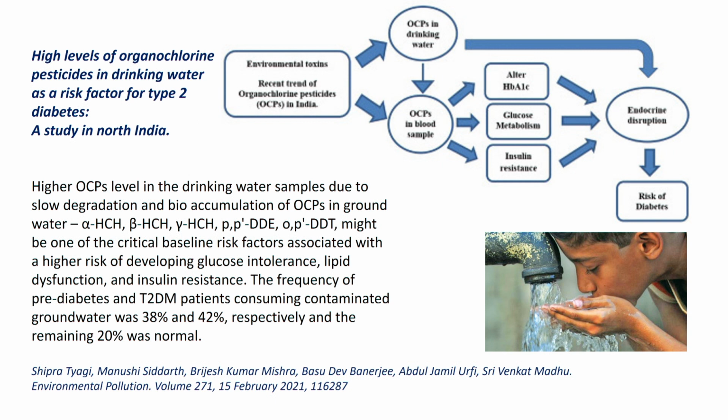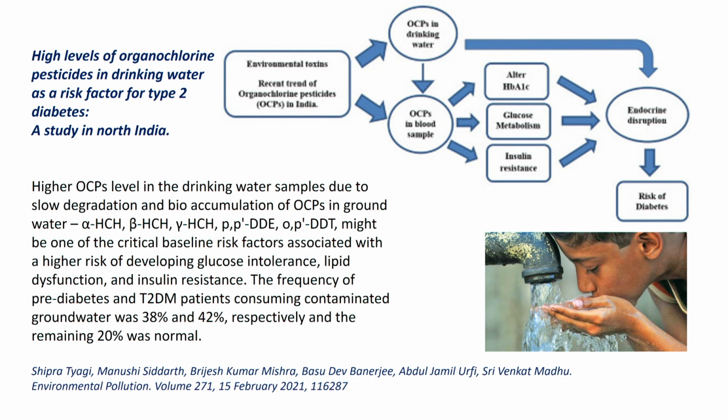He also gets patients from different areas of the country, so he compared those people coming from areas exposed to organochlorides, and you can see here that 38% and 42% of this population had glucose intolerance compared to only 20% of those who are normal.